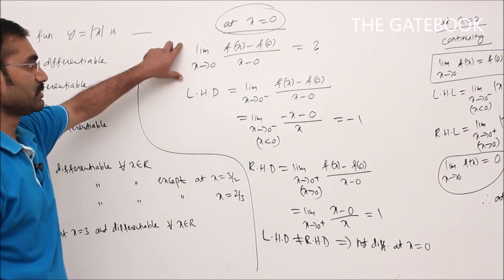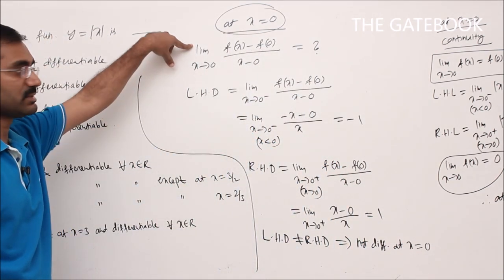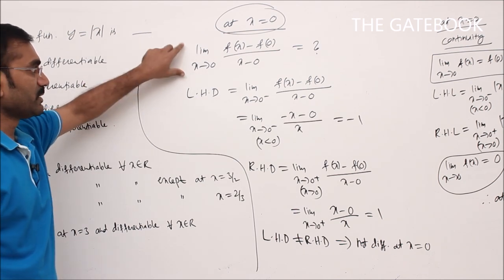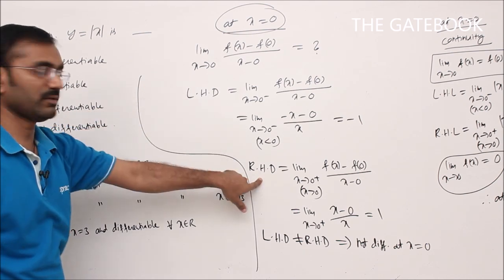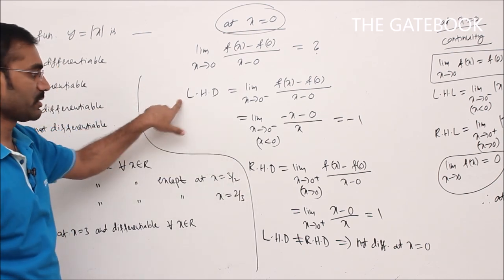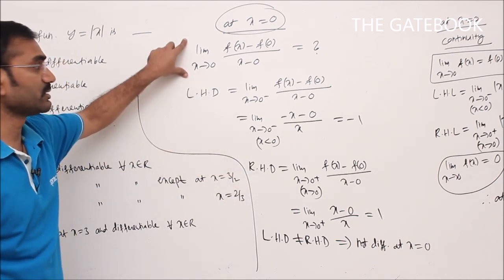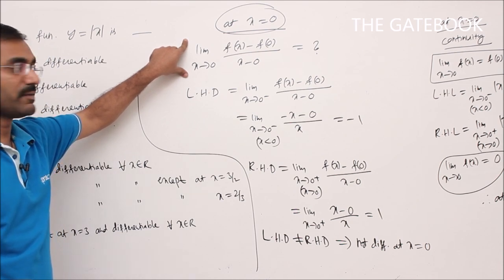So that limit value does not exist. When that limit value exists, I said limit must be unique, nothing but left hand derivative equal to right hand derivative. If left hand derivative equals right hand derivative, then only I can say limit is unique. Otherwise, limit is not unique.